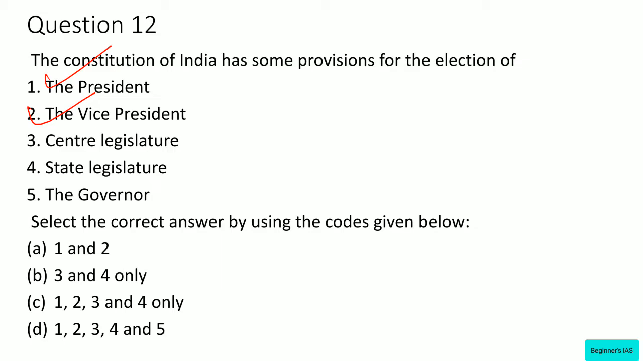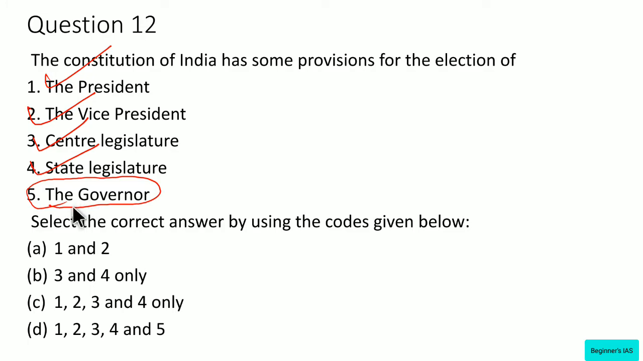Then what about statement number 3? The Constitution has adopted the system of proportional representation in the case of Rajya Sabha and the system of territorial representation for the election of members to the Lok Sabha. Therefore, that is nothing but Central Legislature. And what about statement number 4? This is right. The Constitution proposed the system of direct elections to the state legislature. One has to know about this governor.